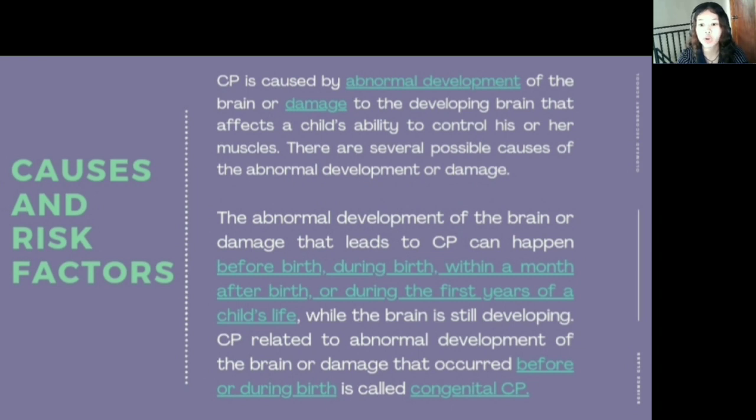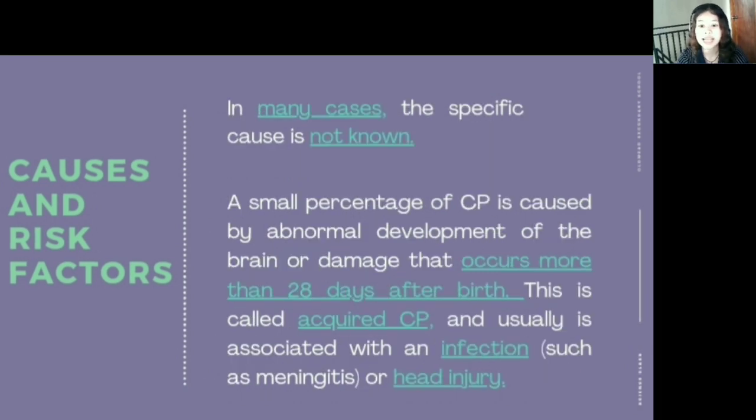CP related to abnormal development of the brain or damage that occurred before or during birth is called congenital CP. The majority of CP, which is 85% to 90%, is congenital. In many cases, the specific cause is not known. A small percentage of CP is caused by abnormal development of the brain or damage that occurs more than 28 days after birth. This is called acquired CP and usually is associated with an infection such as meningitis or head injury.